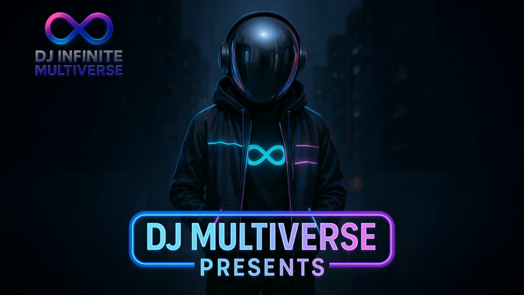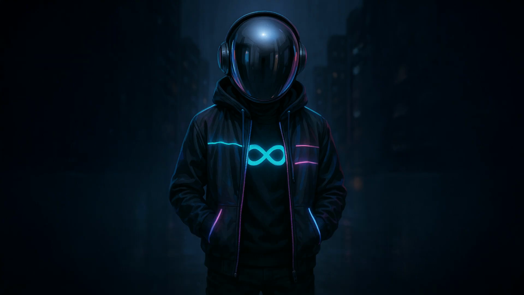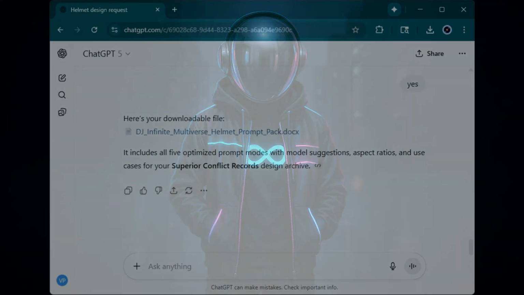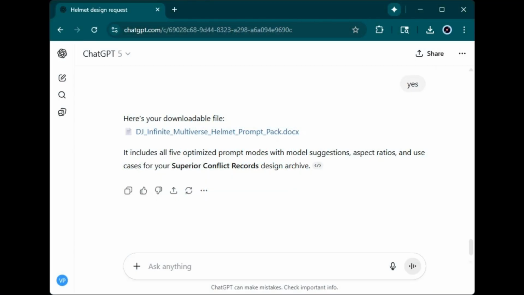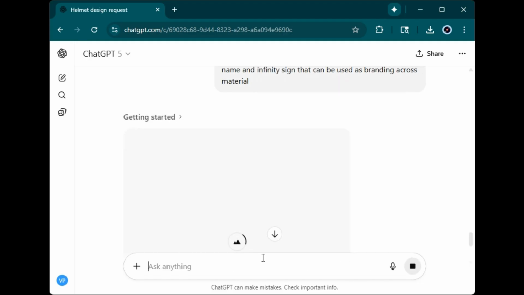This is the character brand logo we will create using ChatGPT. I really like this design, and I do have plans to use this character often. As my DJ character for the record label, he will be used across a lot of imagery, so I figure we might as well do a little branding while I'm already here. So we're going to say, give me a logo with transparent background with the name in an infinity sign that can be used as branding across material.